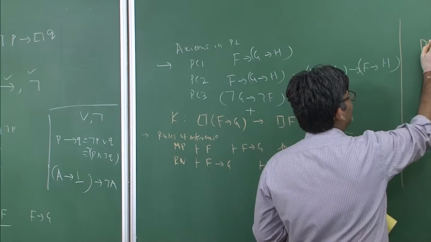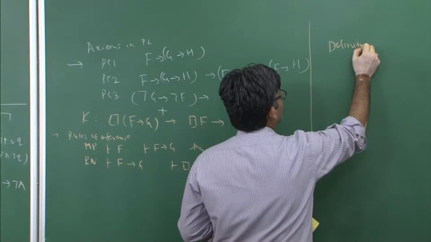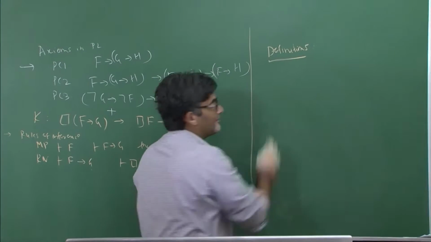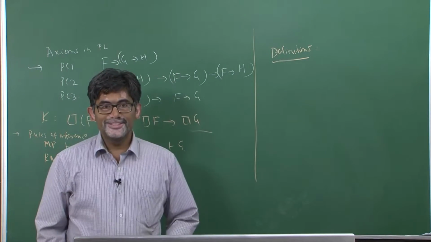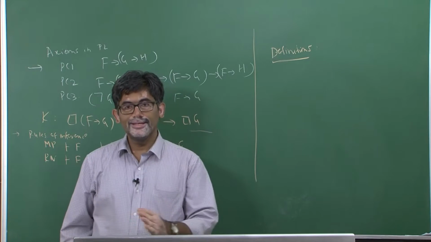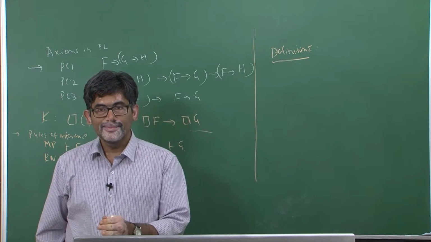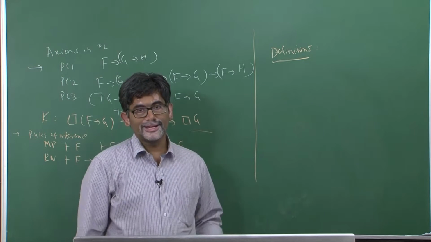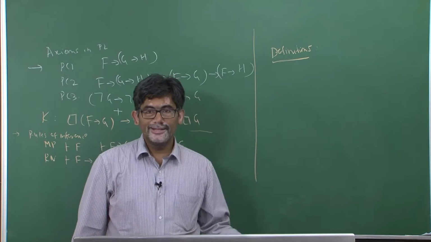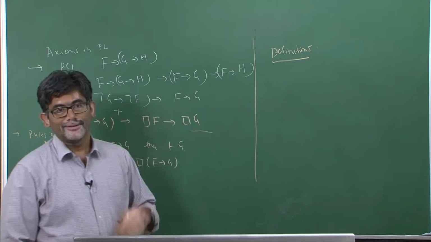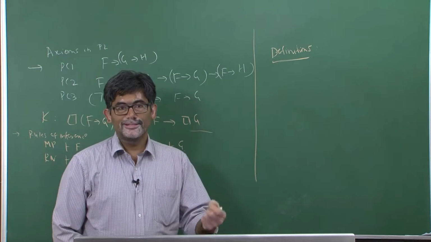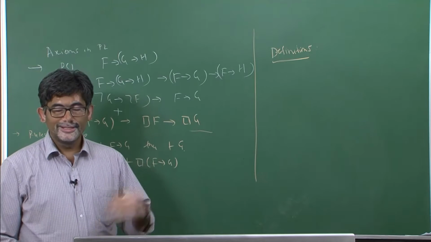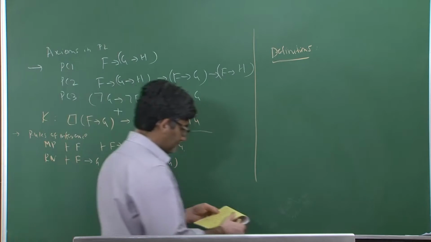Now we have some definitions. So what we are going to do with all these symbols, etc.? What we are trying to do is that using the axiomatic system K and following the rules and the axioms, we will be generating some kind of theorems. Now I will not be exhaustively proving all the theorems, but I will be considering some examples so that the rest of the examples you can do on your own.